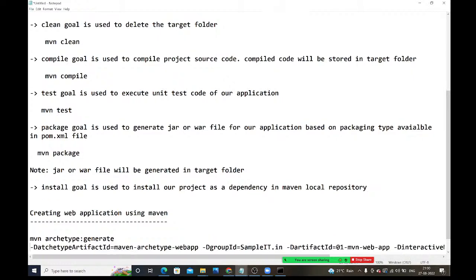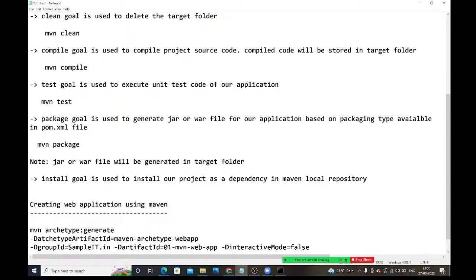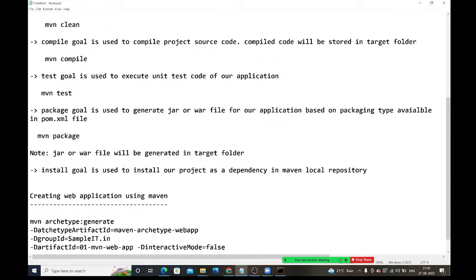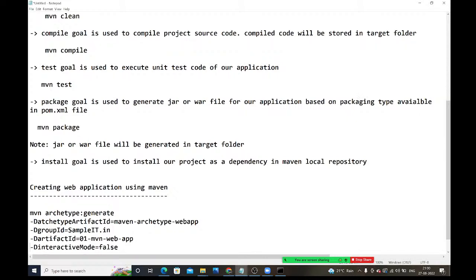Here after generate -d, this one where I'm taking group ID. If any spelling mistake is there, it won't work. Please check properly. See guys, generate, key type, group ID.